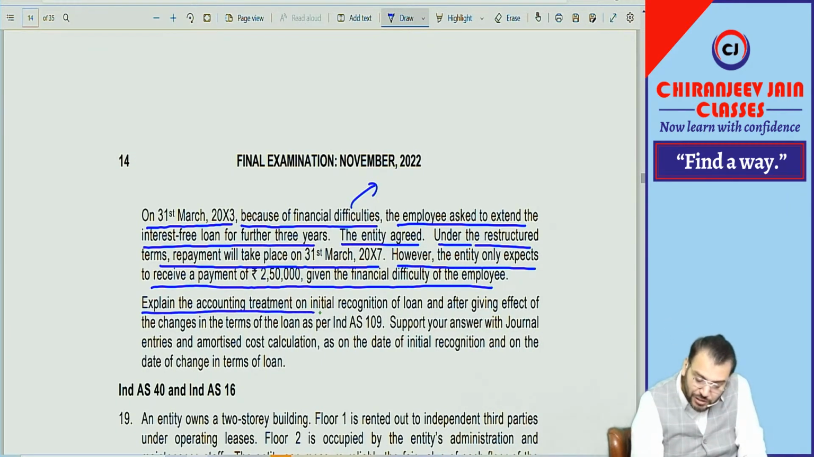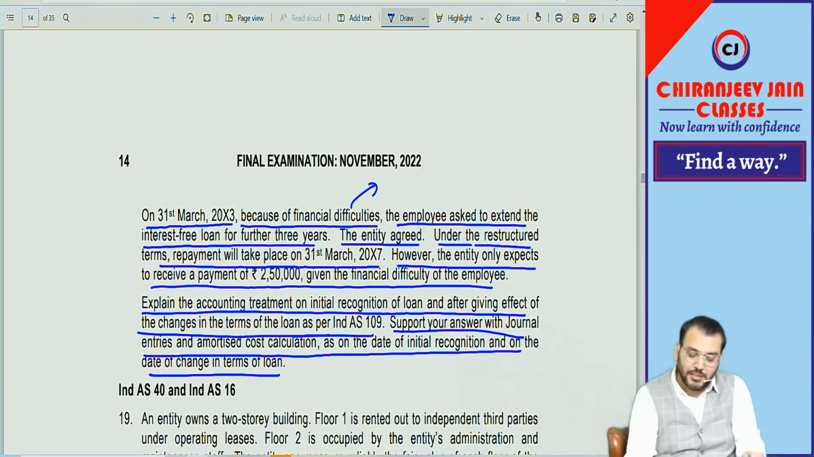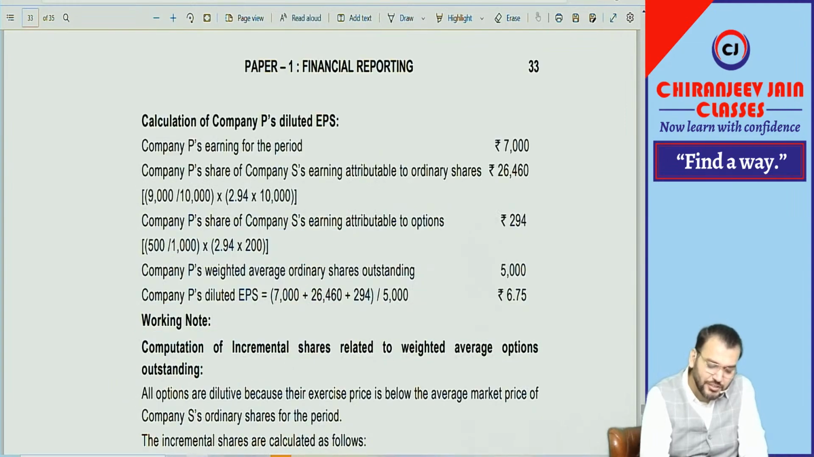Explain the accounting treatment of initial recognition of loan after giving effect to the changes in the terms of loan as per Ind AS 109. Support your answer with journal entries and amortized cost calculation as on the date of initial recognition and as on the date of change in the terms of the loan. They have asked everything. Can I do the solution, or do you want to do the solution? This solution you can understand.